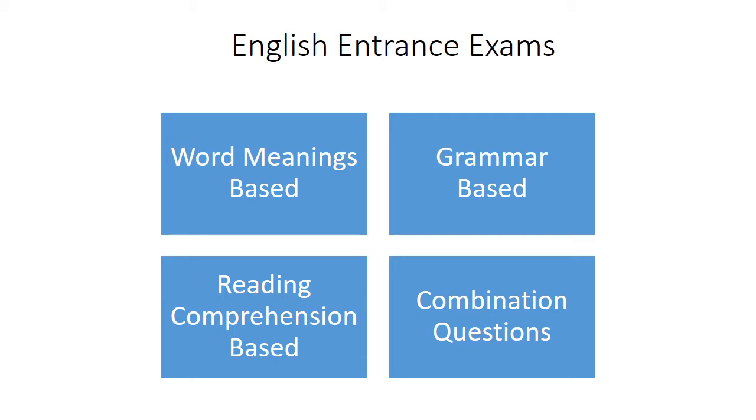An English entrance exam typically has four main types of questions: word meanings based questions, reading comprehension based questions, grammar based questions, and combination types questions. We had established last week in our previous video that your effort is what can help you sail through reading comprehension and vocabulary types questions. You need to read a lot and you need to work on it yourself. However, for cracking grammar type questions, guidance can definitely help.